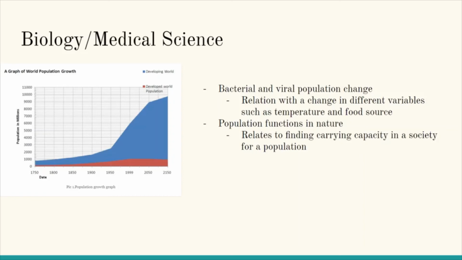If you look at the graph on the left, it shows the population growth graph of the world over time, and we're not at 2150, but we still have predictions made on what the world population would be. And how people do that is they use the knowledge of calculus that they have and slopes of a graph, and they model it and see what the chance would be that the world population would be at a certain number.